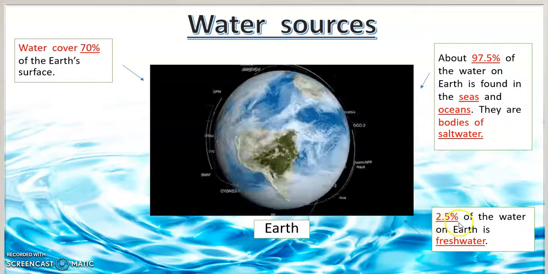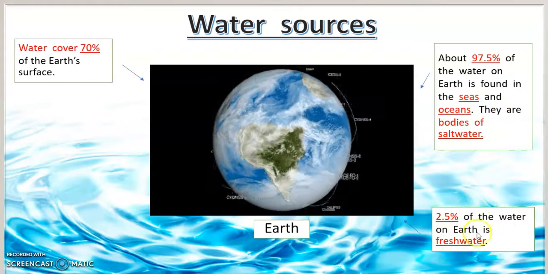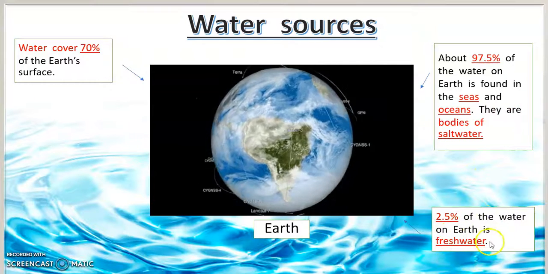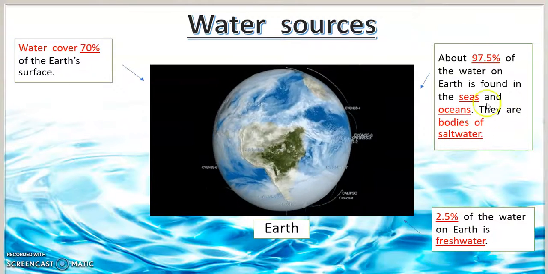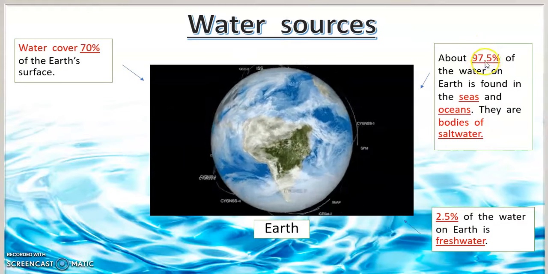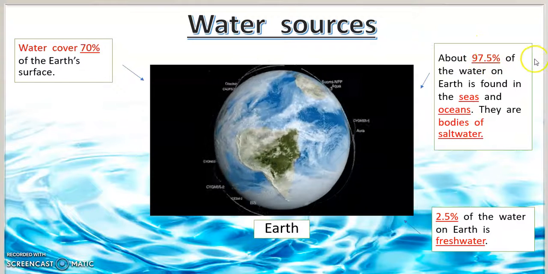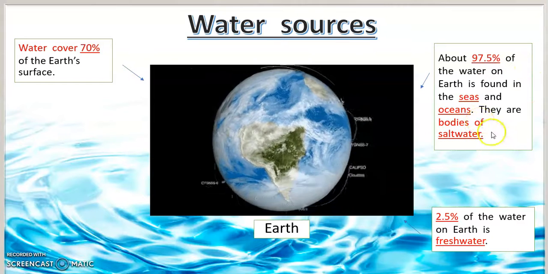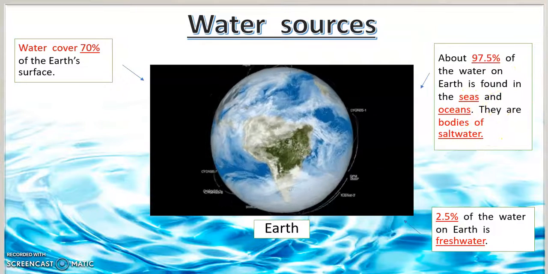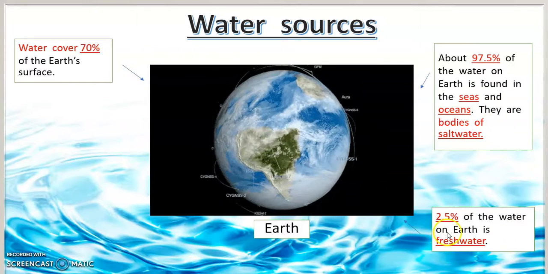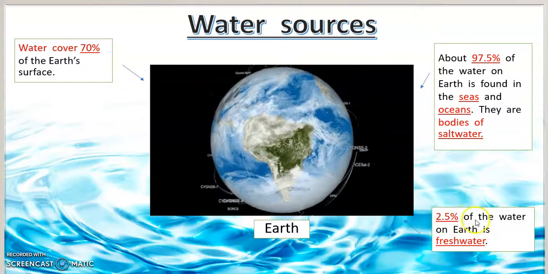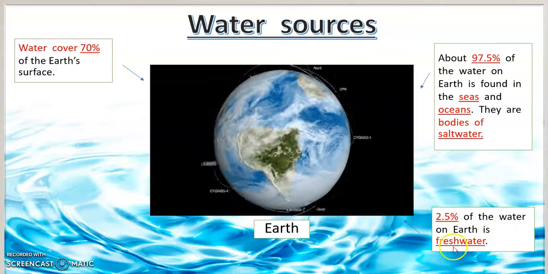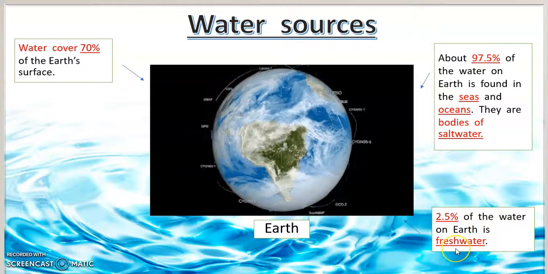Then 2.5% of the water on the Earth is fresh water. For the salt water, 97.5% is the seas and oceans. For the fresh water, just 2.5% on the Earth is fresh water.